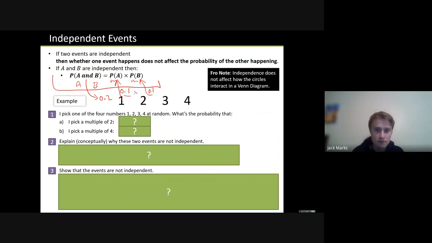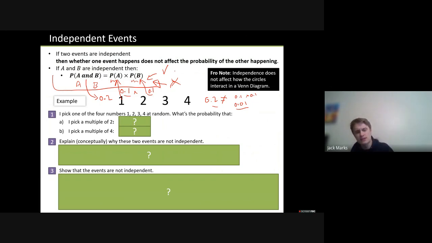What you could do is say, well, 0.2 is not equal to 0.1 times 0.1, because that's 0.01. What would that mean? Well, that would mean that it is not independent. So many questions will center around showing something is or is not independent. If it is independent, then this thing here will work. If it's not, it won't work. You'll get a mismatch of your numbers.